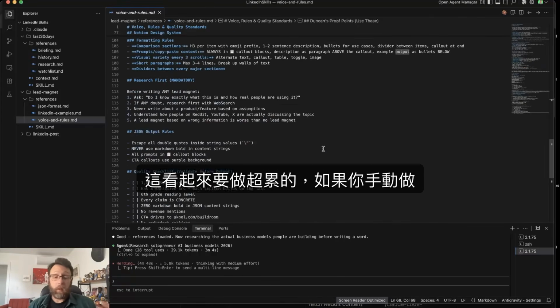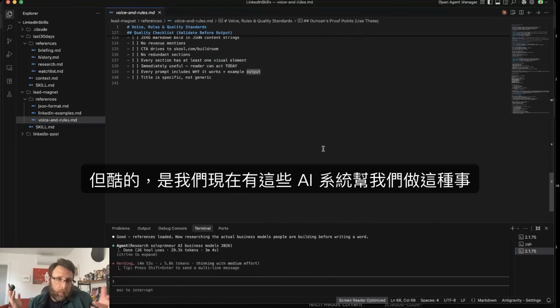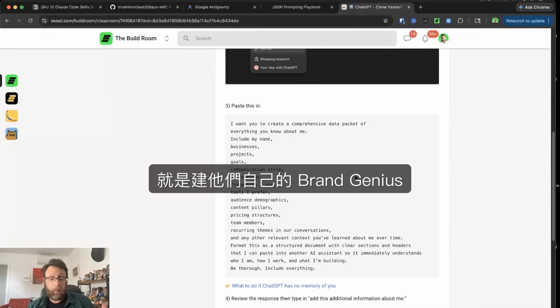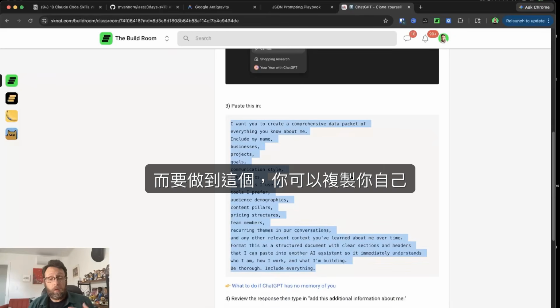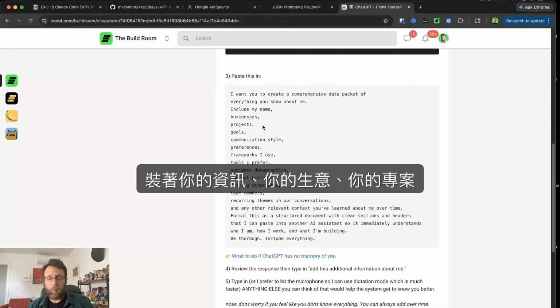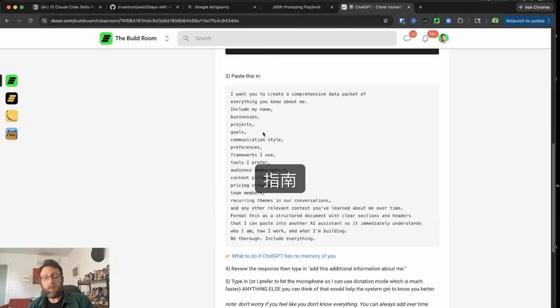Now this looks really overwhelming to create. And if you're doing it manually, it is. But what's cool is that we now have these AI systems to do stuff like this for us. So inside my community, one of the first things I have people do is build their own brand genius or their AI business partner. And in order to do that, you can clone yourself. You can create this data packet of information with your business, your projects, your goals, your communication style, and you can use that to form these tone of voice guidelines.